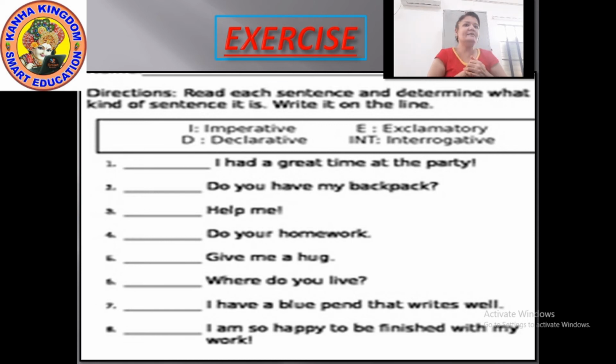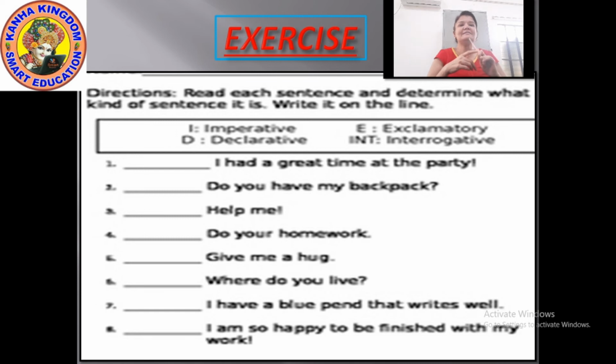In the last sentence, I am so happy to be finished with my work! It has an exclamation mark, meaning it is giving a sudden type of happiness, right? Whatever emotion it is showing, it shows happiness, and this sentence is an exclamatory sentence.